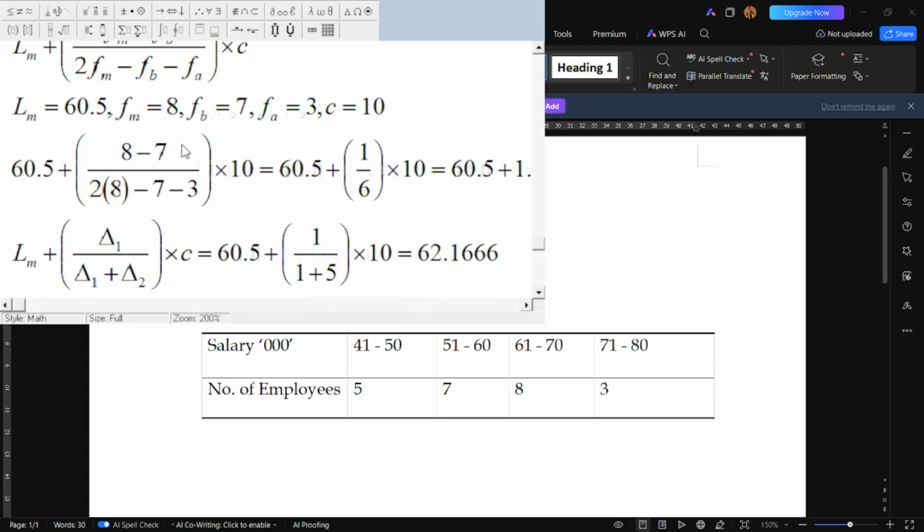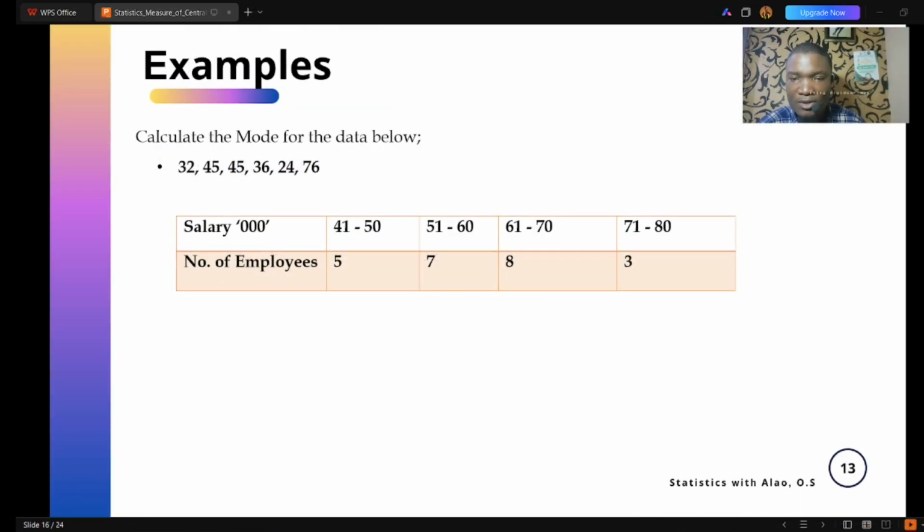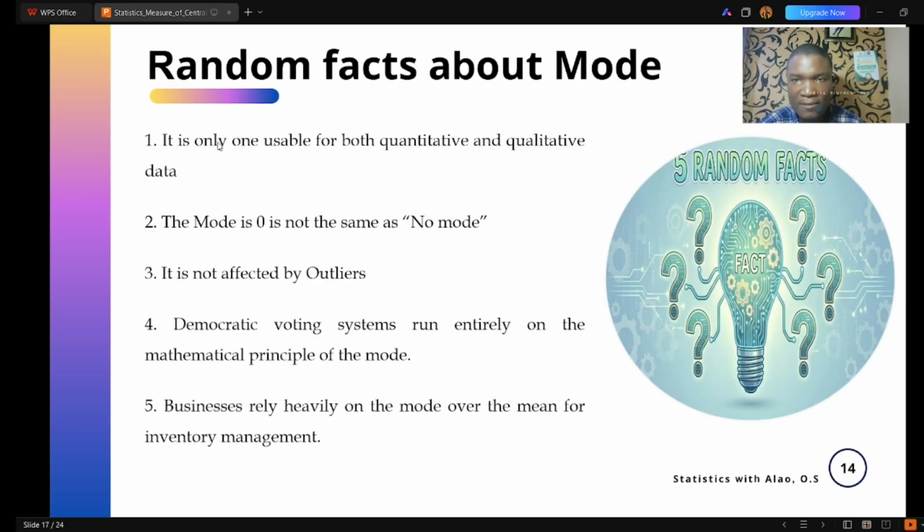And also, as discussed earlier, for ungrouped data, what you simply do is select which one occurs most in that particular distribution. All right, I hope you get that correctly. So by now I'm sure you should be able to calculate the mode of any distribution, either grouped or ungrouped data, precisely. All right, we want to now look at random facts about the mode.